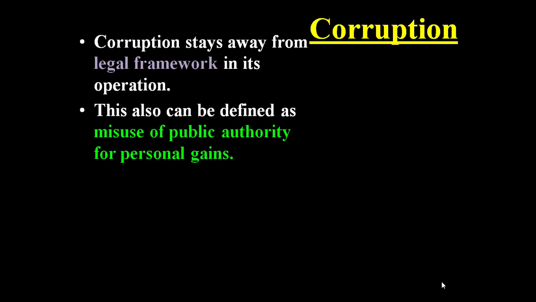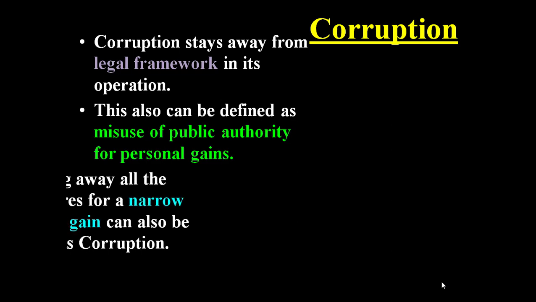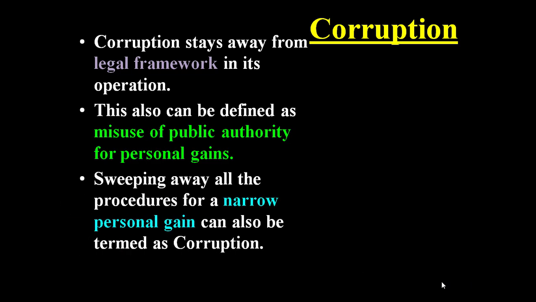This can also be defined as misuse of public authority for personal gains, for example, to put a signature or create a work expecting personal benefits, utilizing public authority by some officials, sweeping away all the procedures for a narrow personal gain, for their personal growth.